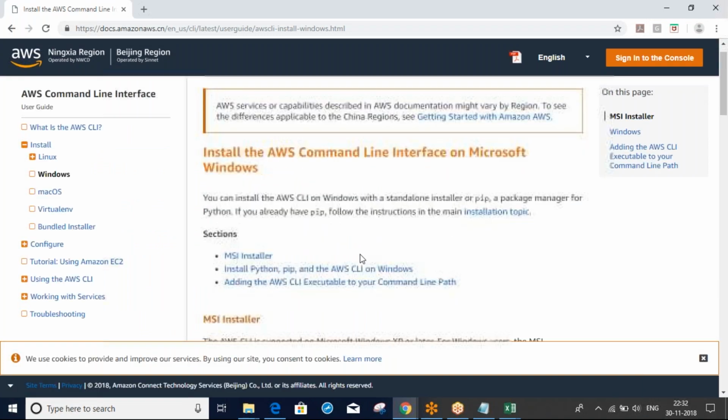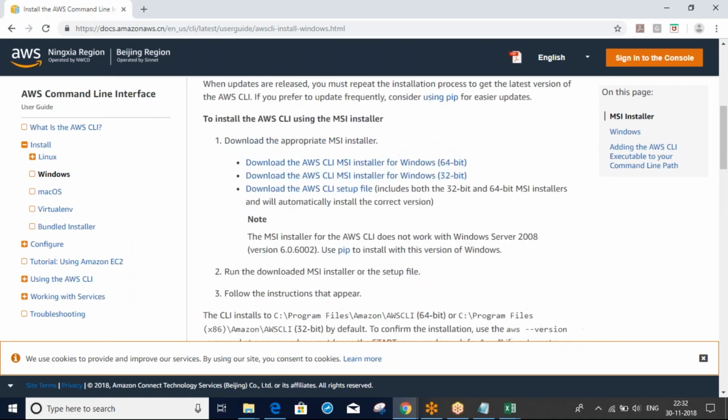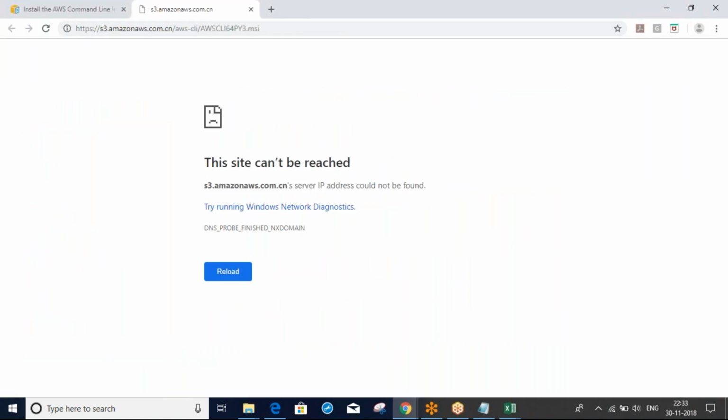Let's come down. If your laptop is 32-bit, then download this one. If your laptop is 64-bit, then download this one. In my case, my laptop is 64-bit, so I click this to download.